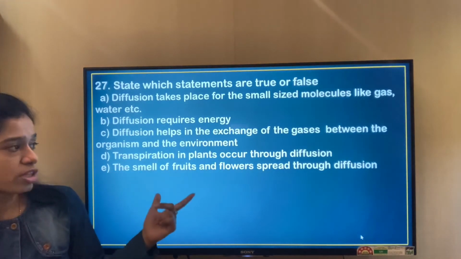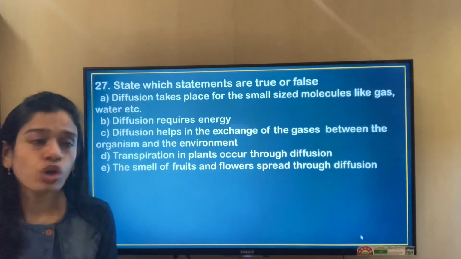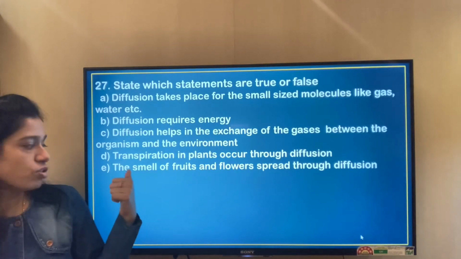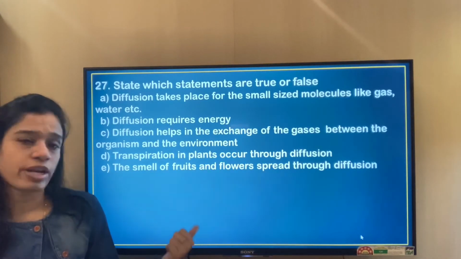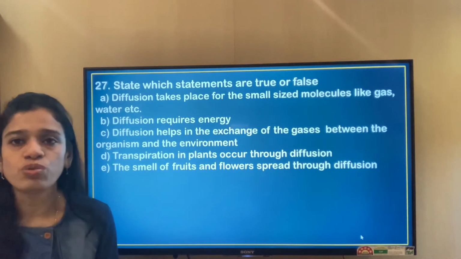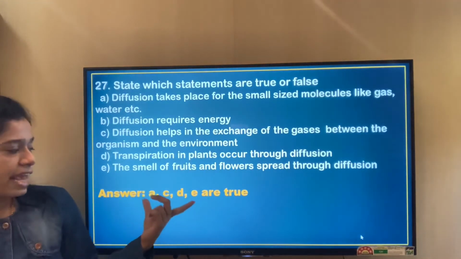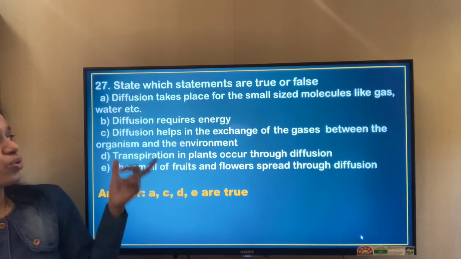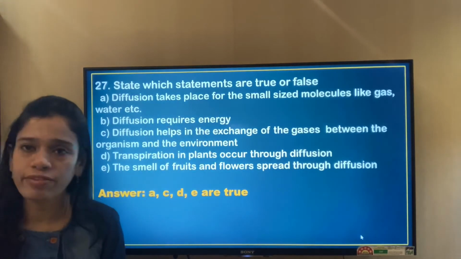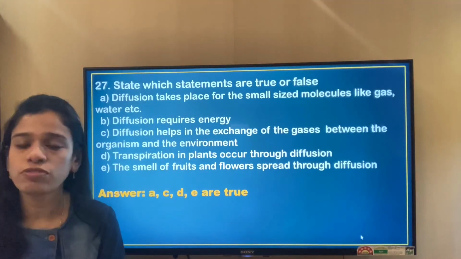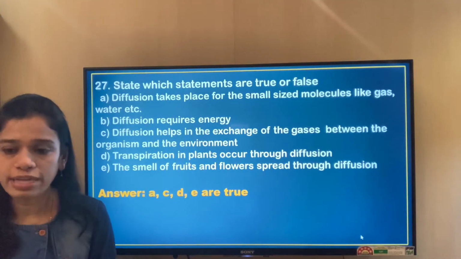Transpiration in plants occurs through diffusion. That is also true. Transpiration also occurs through diffusion. The smell of fruits and flowers spreads through diffusion. That is also true. So we see that A, C, D, E are all true, only B is incorrect, or false, because diffusion does not require energy. It is a natural phenomenon.